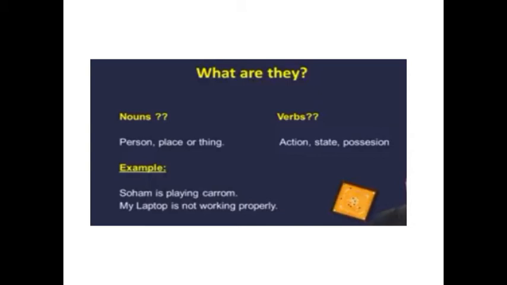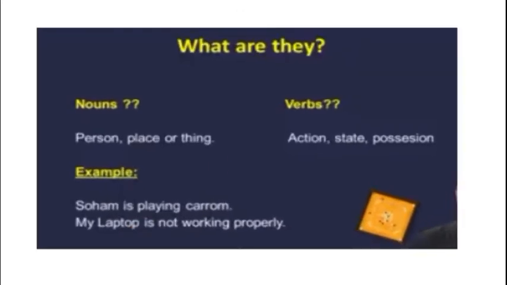Now we'll understand here the definition of noun and verb and what is the difference between both. You have to identify noun and verb in the sentence with the help of examples. As you have studied, the name of person, place or thing is noun, and verb is, if I ask same verb to define in two words, then how will you define it? Is it correct that doing words is the verbs, isn't it children? Action words are the verbs. So verb shows action, state, possession. What action we are doing, what work we are doing, that is the verb. Such as playing, crying, studying, reading, all is verb.